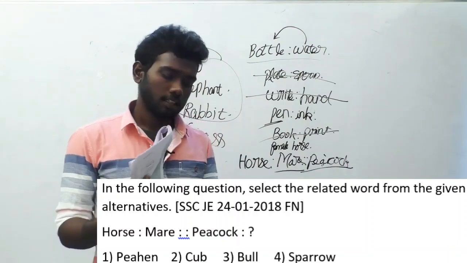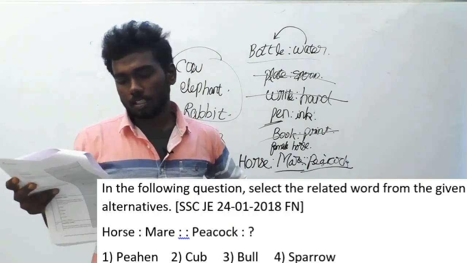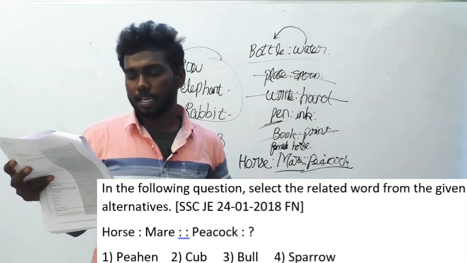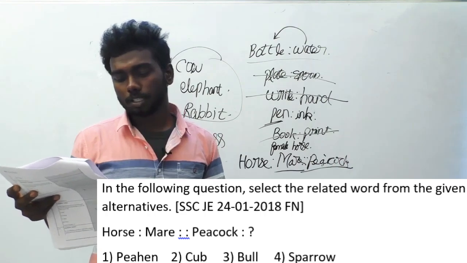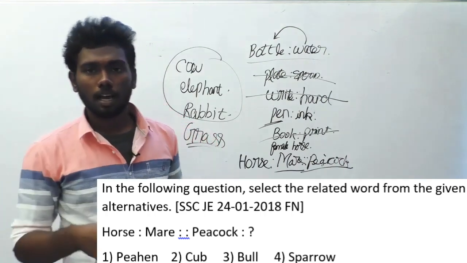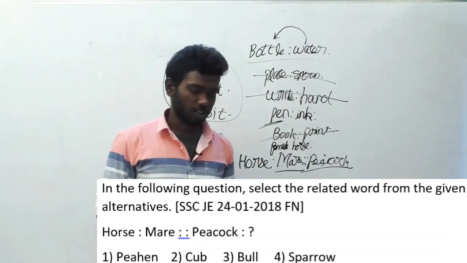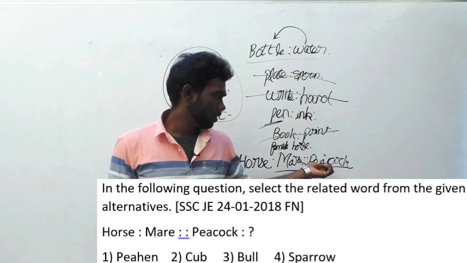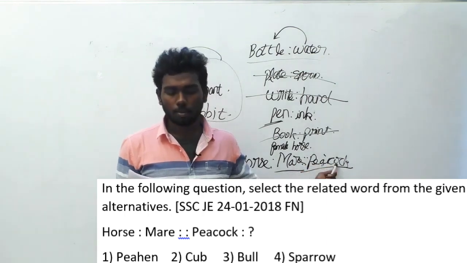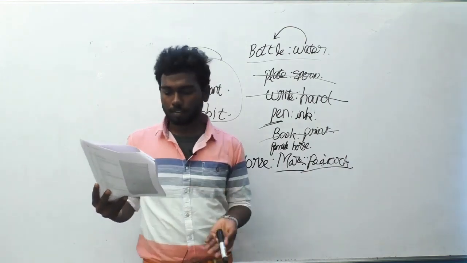Let us anyway read the options because there may be some twist there. The options are option A, peahen, option B, cub, option C, bull, and option D, sparrow. A child of a lion is known as a cub, and bull obviously not. Sparrow is a bird. So for peacock, the female version is peahen. So the answer is option A, peahen. Let's move on to the further questions.